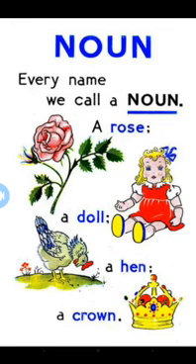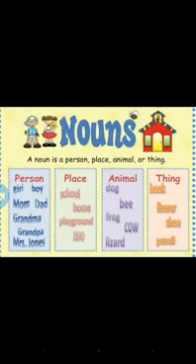A noun is the name of a person, place, animal, or a thing. We saw all this in our previous class, while I was teaching you the parts of speech. Do you remember that?